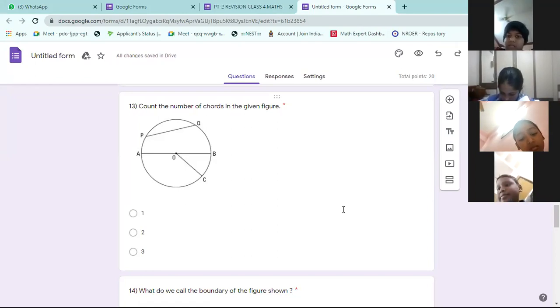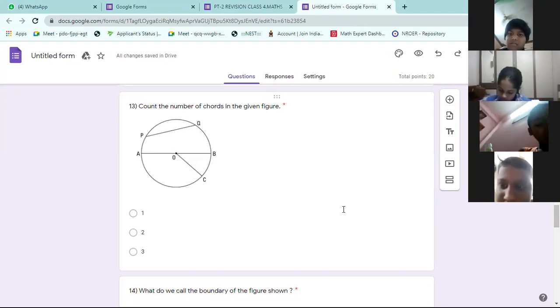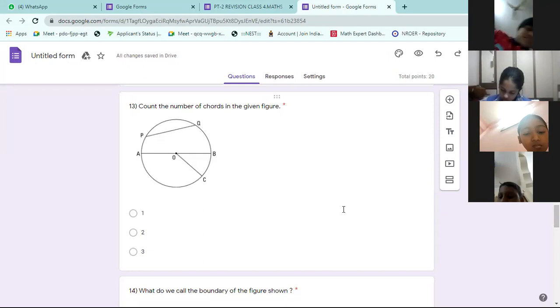Sir, can you show us the 12th question? 12th one is the same as the 11th one. I have told you to speed up, not slow down. I can't go back again and again. 12th one and 11th one both are the same diagram, and the diagram is there on the board. What is SO? SO is called radius.